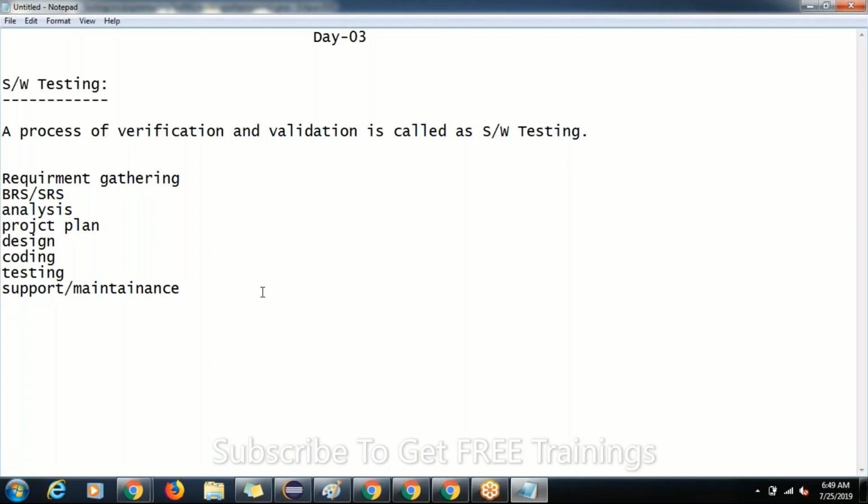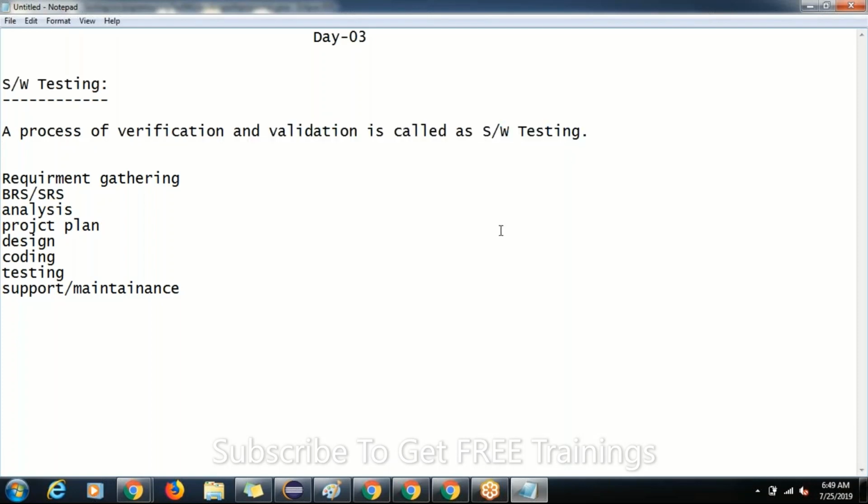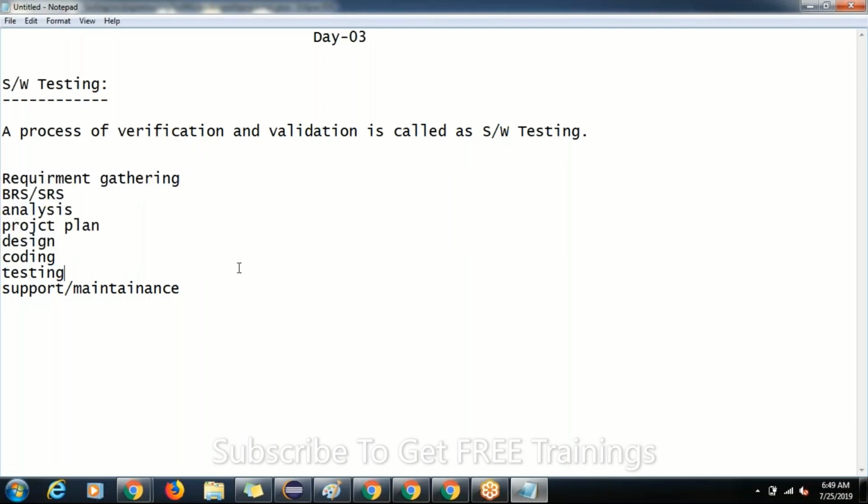Now see, listen, concentrate. A process of verification and validation is called software testing here. The developers, the business analyst, the project manager, and the designing team will verify, that is review, their documents here. Up to the coding part we can say it is verification, and we testers will do only validation, guys.